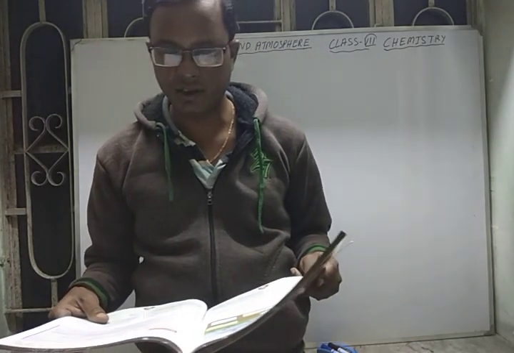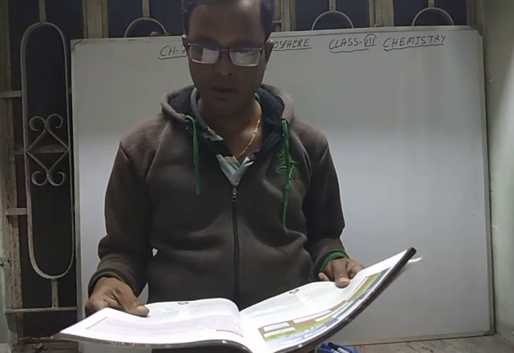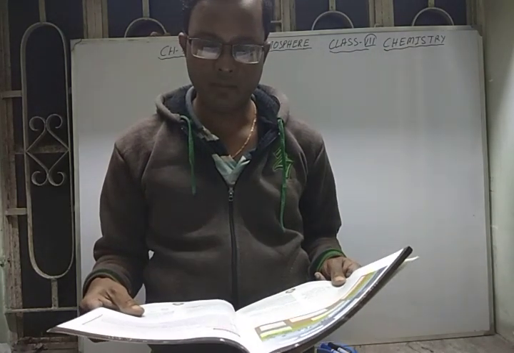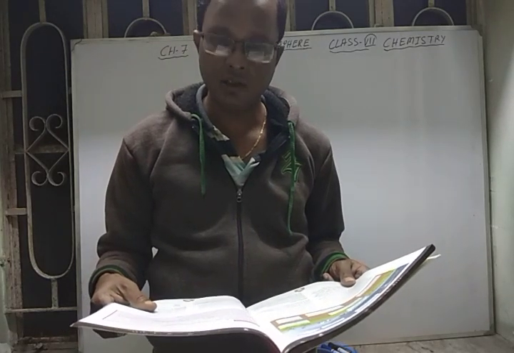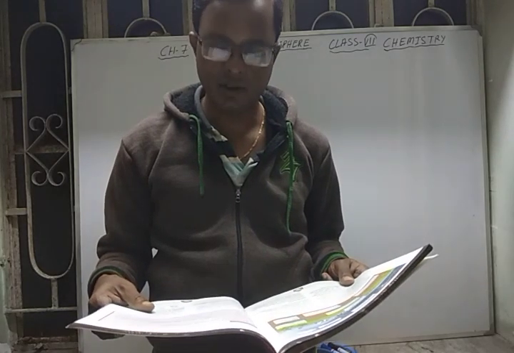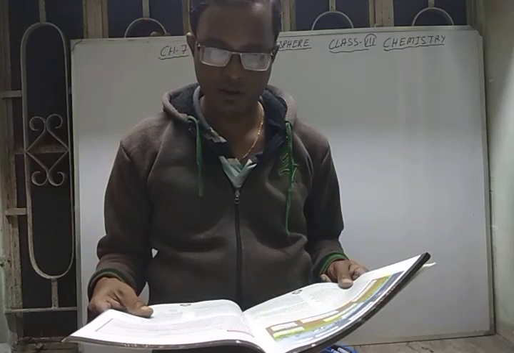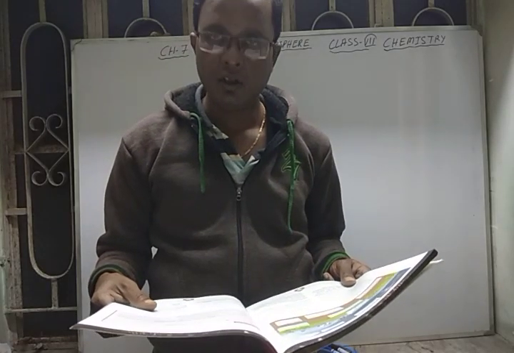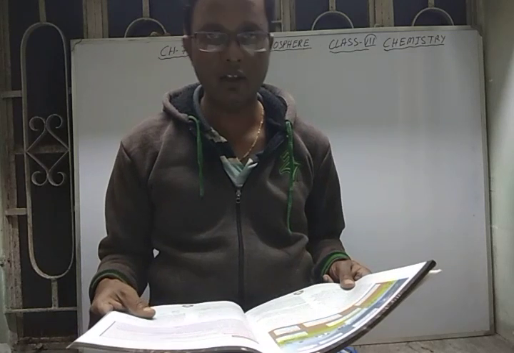As you know, oxygen is the second most abundant gas in the atmosphere. Oxygen was discovered independently by Carl W. Scheele and Joseph Priestley and Antoine Lavoisier. The gas was named by Antoine Lavoisier. Oxygen is found both in free state and in a combined state.